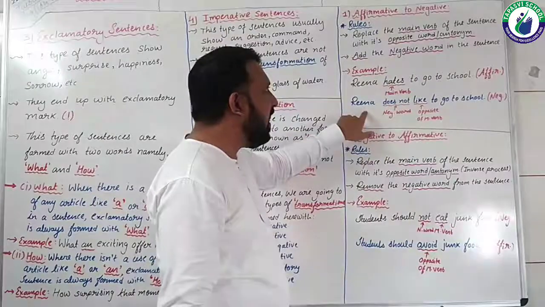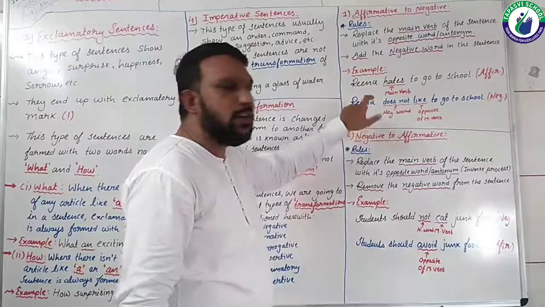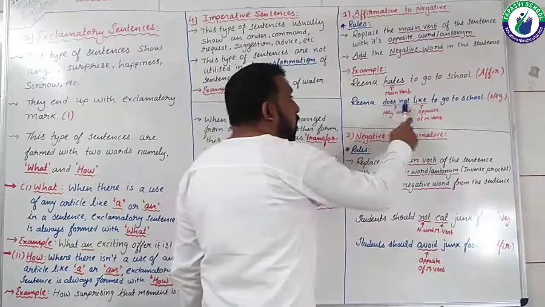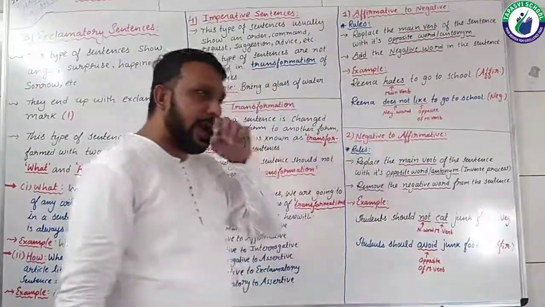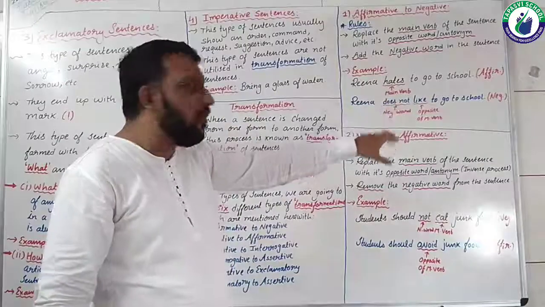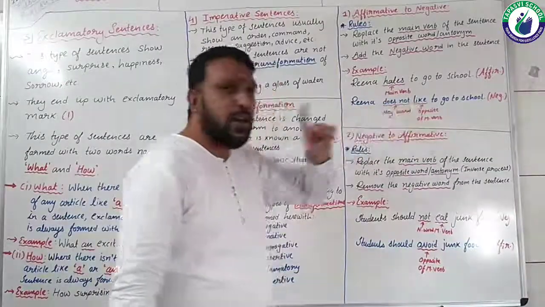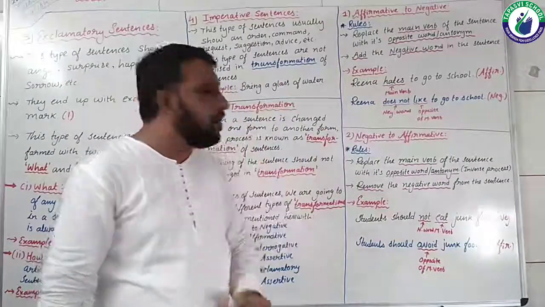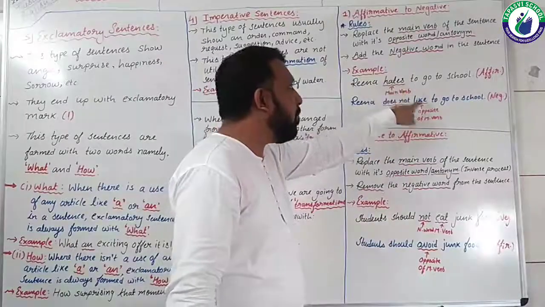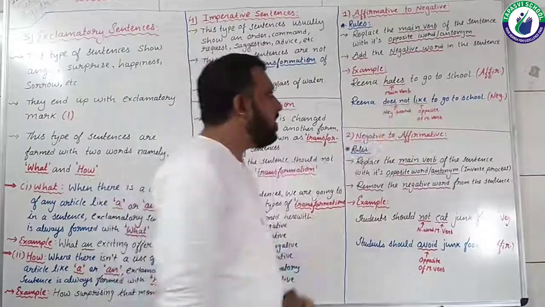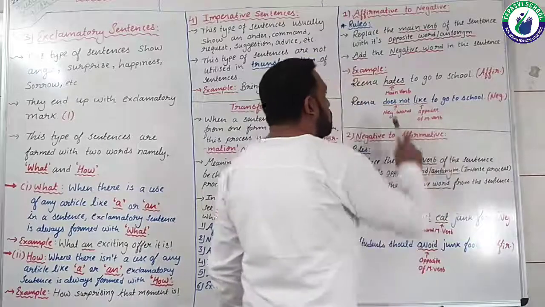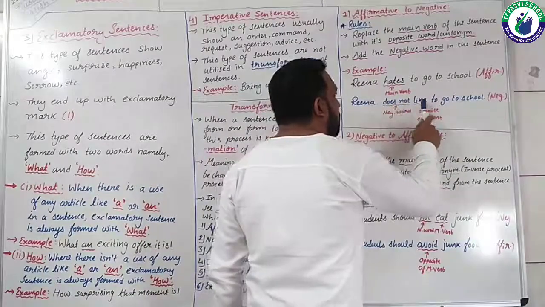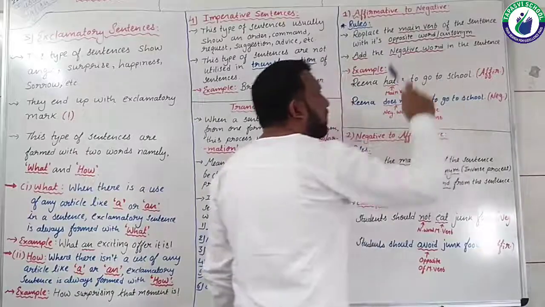So let's keep Reena as it is as the subject of the sentence. Reena is the name, that's why does is added over here as a helping verb. Does not is the negative word. Like is the opposite of the main verb, and the rest of the sentence would remain the same: to go to school. So Reena does not like to go to school.